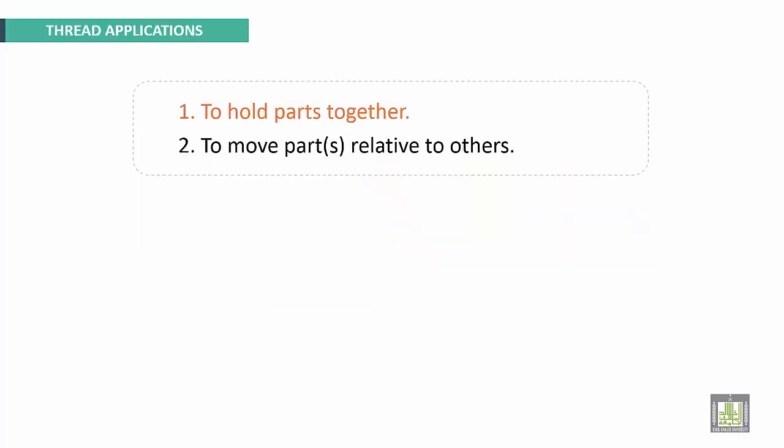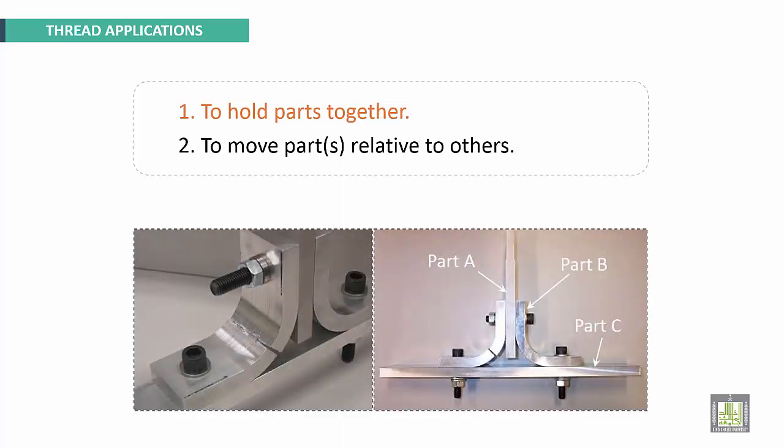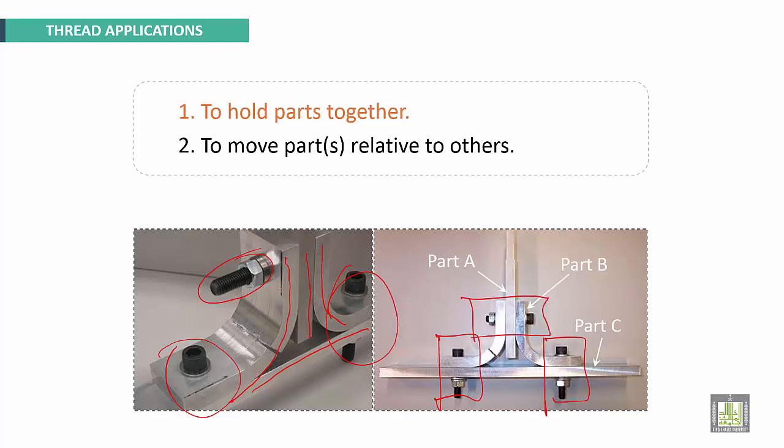Some applications for threads. First, to hold parts together. Here we have so many parts. First part, second part, third part, part number 4. All are fastened by using threaded fasteners, by using bolts. Here, bolt number 1, bolt number 2, bolt number 3.